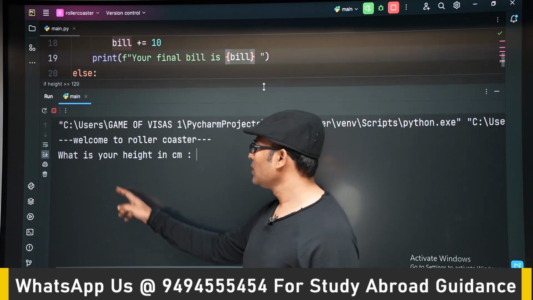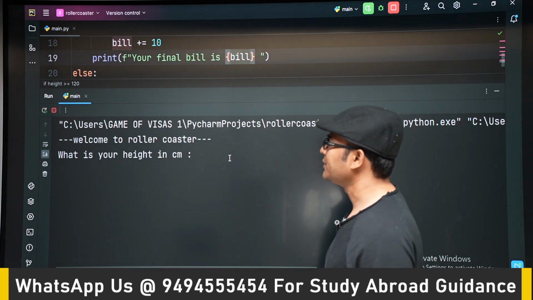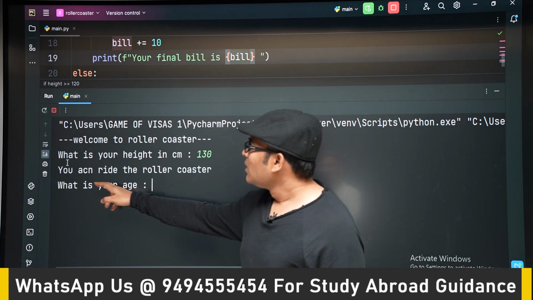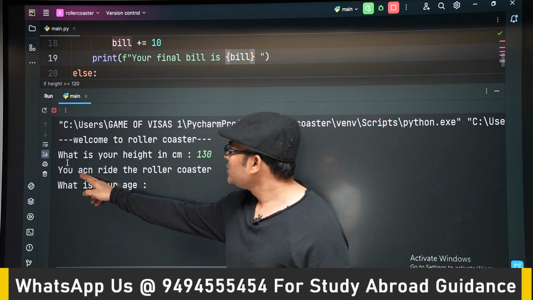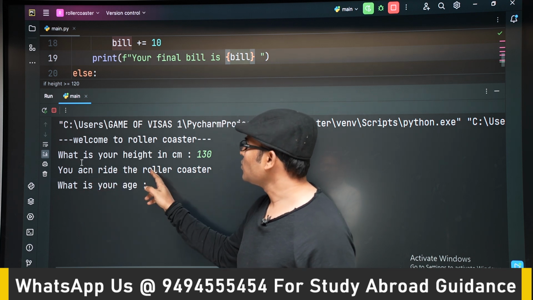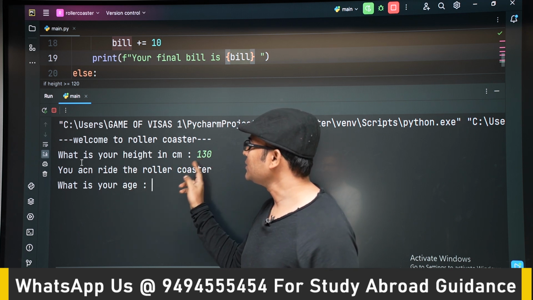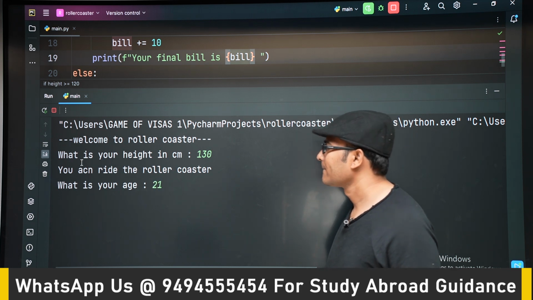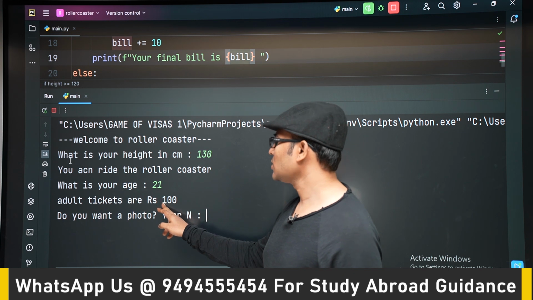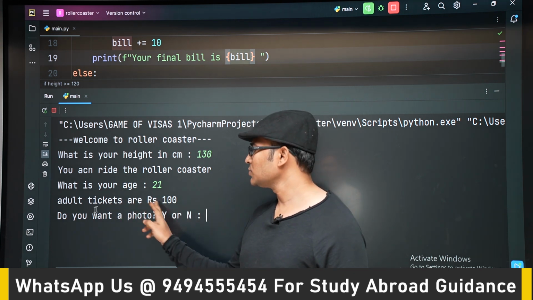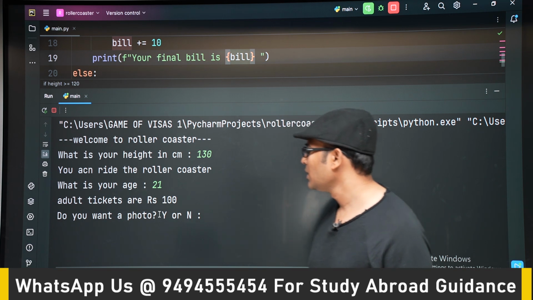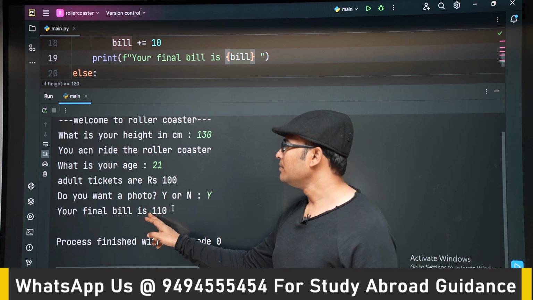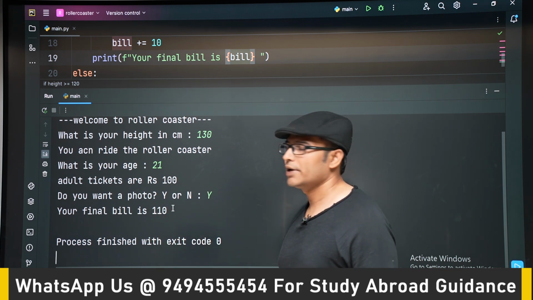Now, what is your height in centimeters? Let us say 130. Okay, you can ride the roller coaster because the height is 130. Now, what is your age? 21. So your ticket is 100 rupees. Adult tickets are 100 rupees. Now, do you want a photo or not? Let's do yes. Now the total final bill is 110. Okay. Thank you.